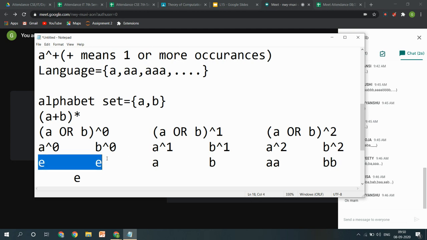For this type of string, only epsilon will be the answer. For this type of expression, only A and B will be the answer.